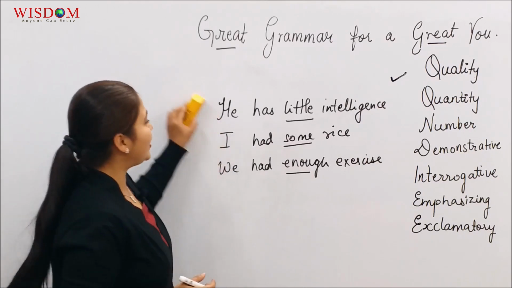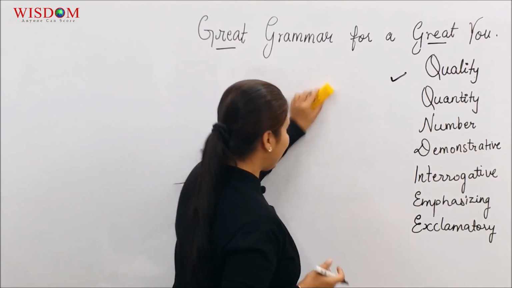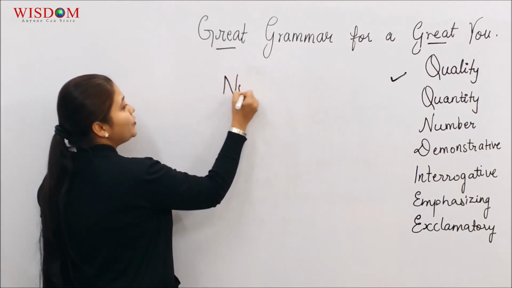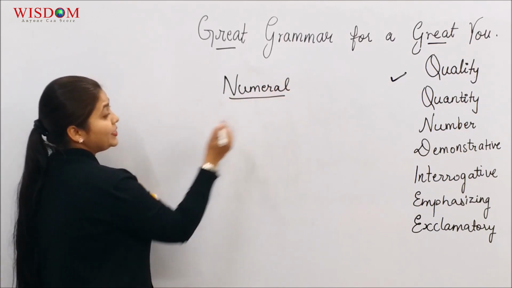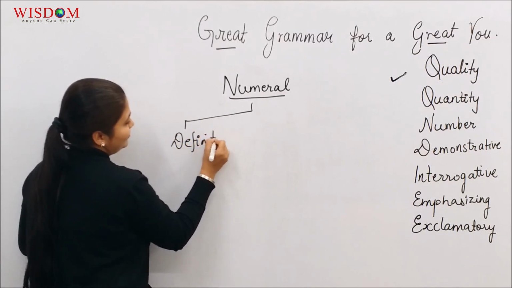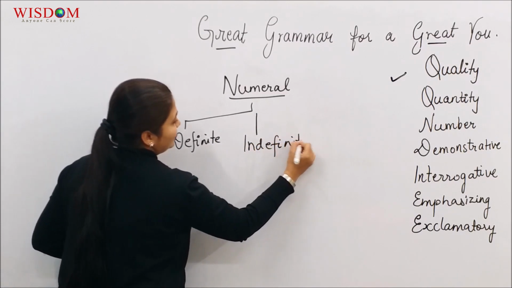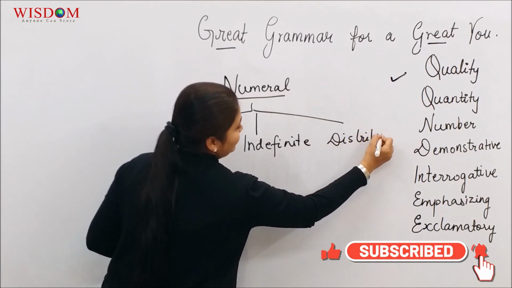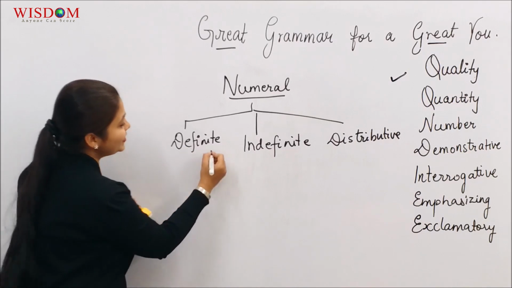Moving on to the next one, adjective of number. As I mentioned before, you also call it the numeral adjective. It is further classified as definite, indefinite, distributive. That's not all. We still classify this.